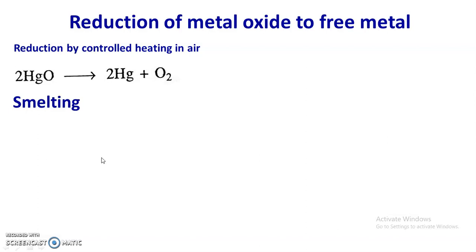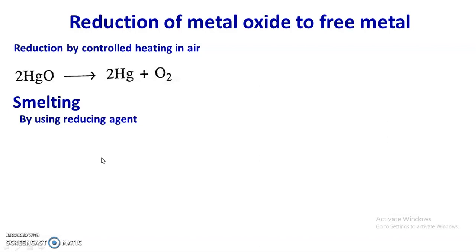It is carried out in two ways: by using a reducing agent and by a self-reduction process, where an external reducing agent is not used. The smelting operation is carried out in a reverberatory furnace or blast furnace. First of all, we are going to discuss smelting by using a reducing agent.